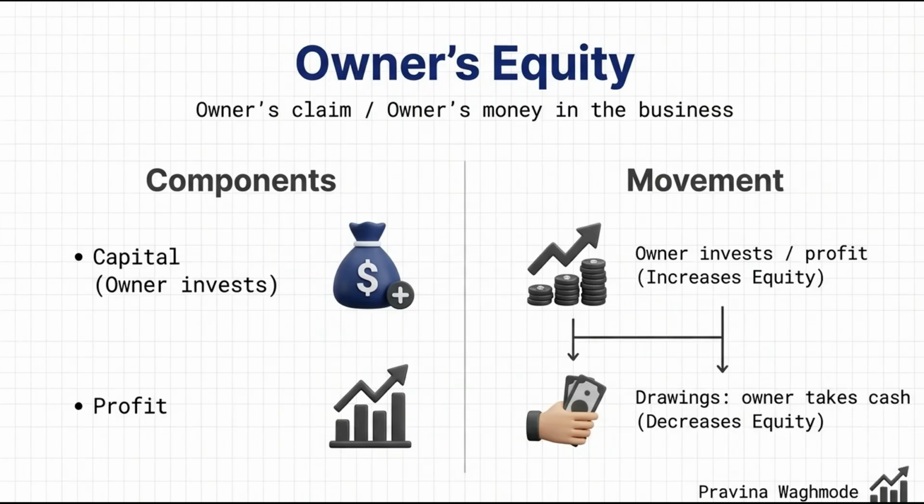Next, owner's equity. Owner's equity means the owner's claim, the owner's money in the business. This represents the owner's claim or the owner's actual money tied up in the business. It has two main movements, that is increases and decreases. Increases when the owner invests more capital or when the business makes a profit. Decreases happen through drawings.